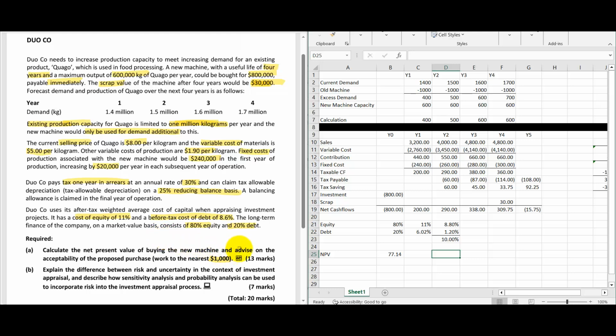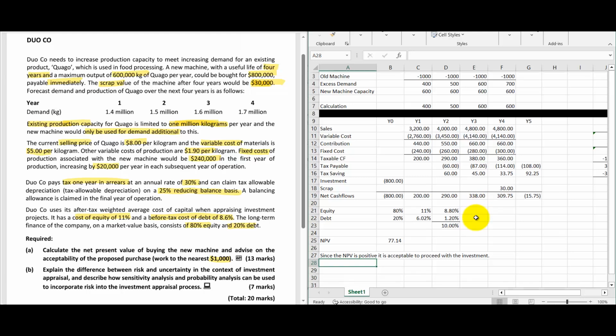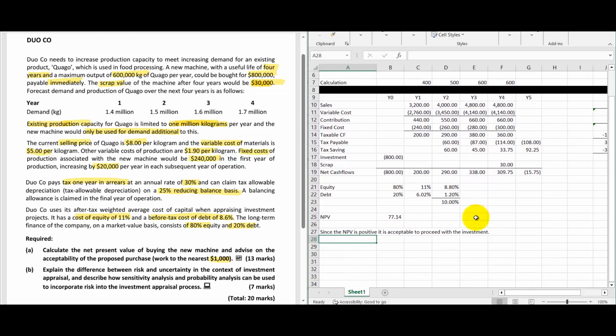Next, they are asking in this question as the second part, advice on the acceptability of the proposed purchase. So here we can say, since the NPV is positive, it is acceptable to proceed with the investment. So based on the NPV, it is acceptable to proceed with the investment.